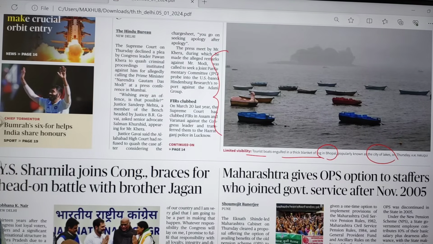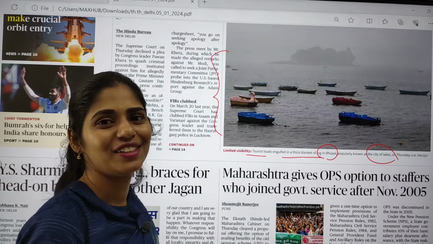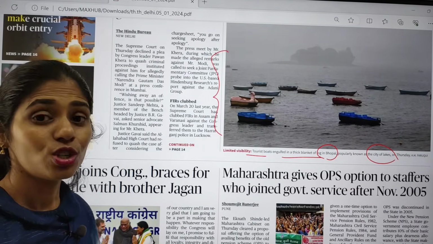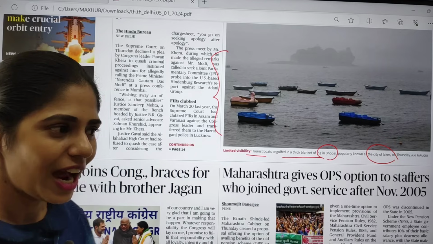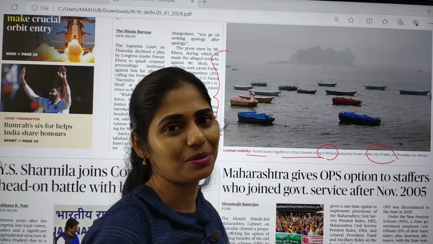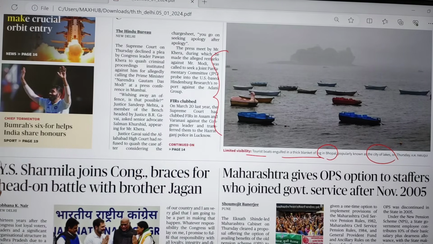And please let me know which are the lakes present in Bhopal. Bhopal is famous for lakes. So which are the lakes present in Bhopal? Please let me know in the comment box. And please let me know how many of you are from Madhya Pradesh.